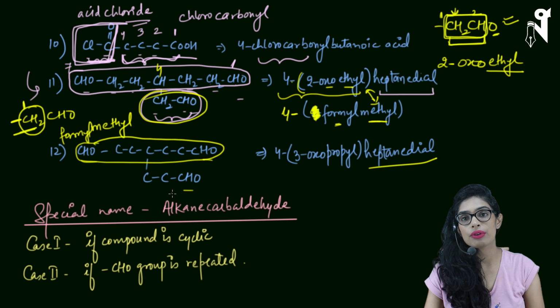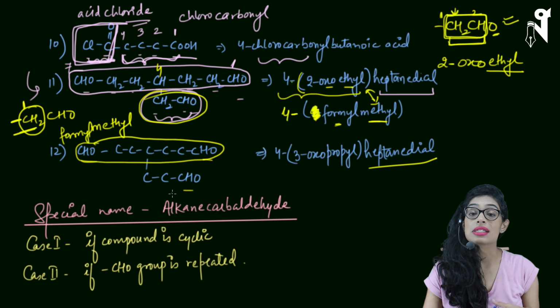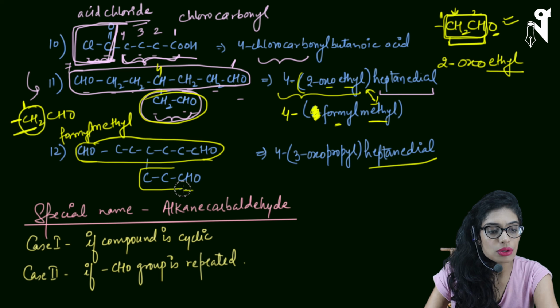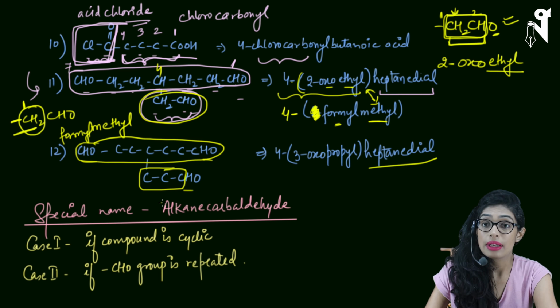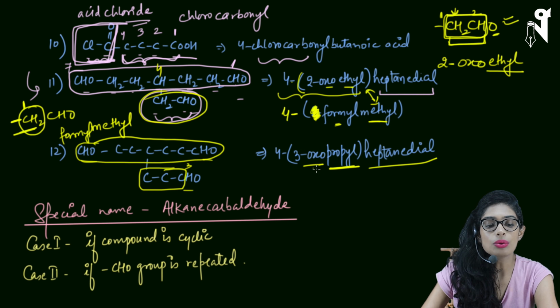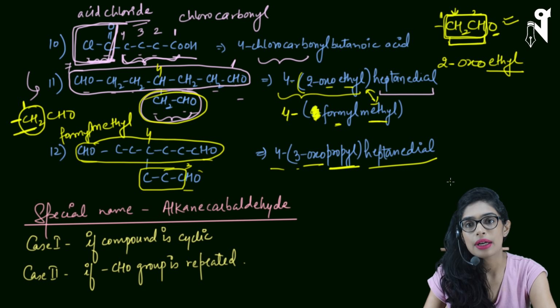You can use whatever you want to, but it's better to use oxo because it is a new representation. So we are including all the three carbons of the branch in the naming. So it will be propyl, and oxygen separately, which is present on the third carbon. So it's 3-oxopropyl, and this whole branch is present on the fourth position, hence 4-(3-oxopropyl)heptanedi...